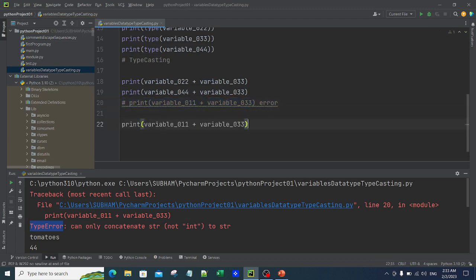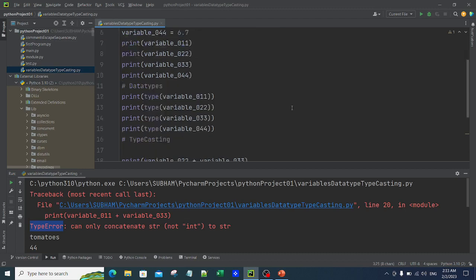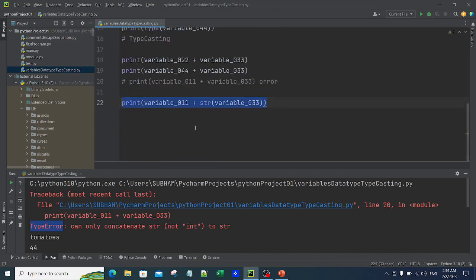Now, how do I convert 033 into a string? I can simply say str. str is a function which is used to convert a valid data type into a string. When I say valid data type, the data has to be valid inside it. For example, if I try to convert tomatoes into an integer, that is not valid. Let me run it and I'll show it to you.